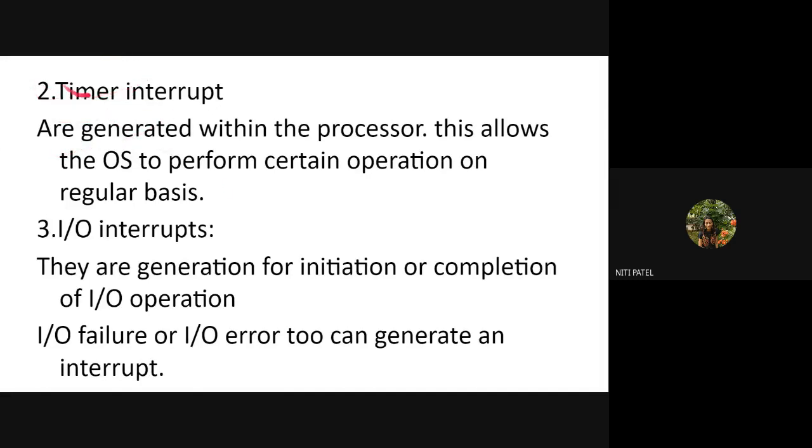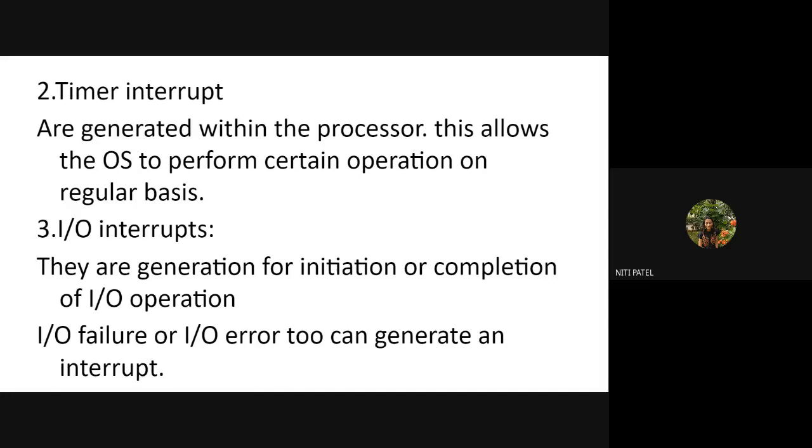we call it a timer interrupt. Why is it called a timer interrupt? Because execution of a program is not that important as compared to performing the operating system related activity. Because if your operating system fails to perform or fails to give you an output, in short, your program will also not be executed. So when I compare an operating system and a user program, your operating system has the highest priority.